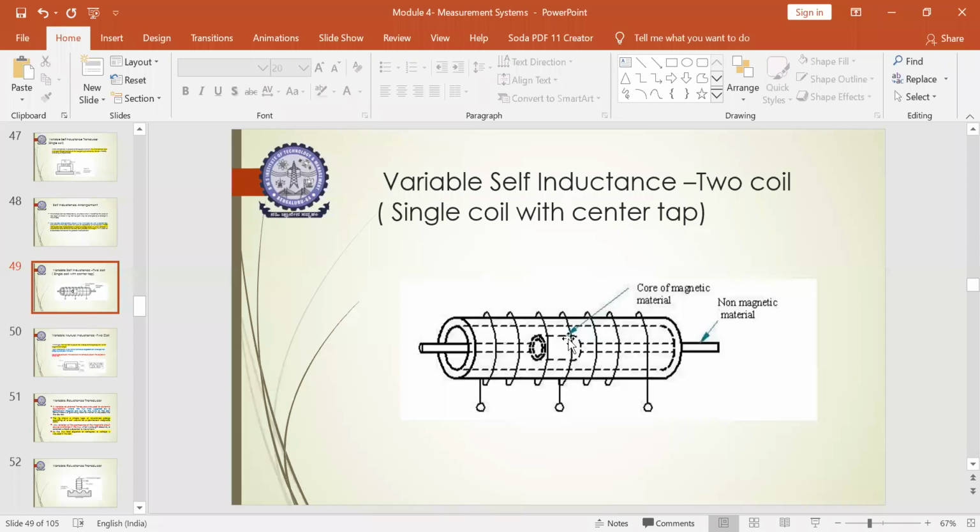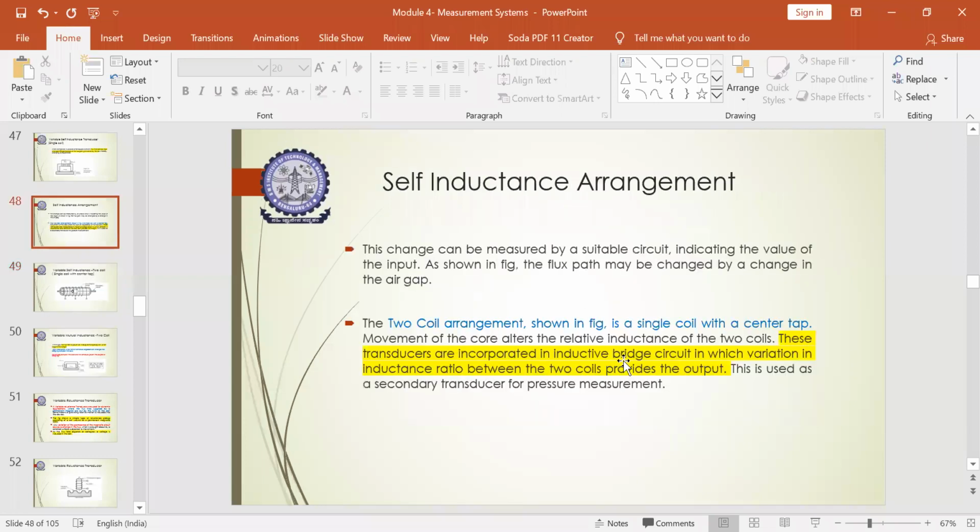Due to the rotation of the core magnetic material, there will always be a change in the magnetic flux associated with the coil, and this variation is used by the secondary transducer to measure the pressure. So this is applicable for determining the variation in pressure when this self-inductance arrangement is used as a secondary transducer.